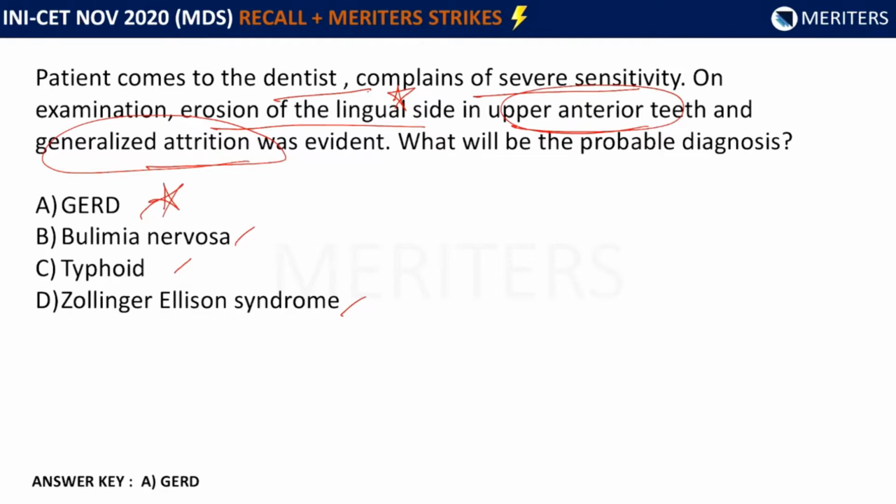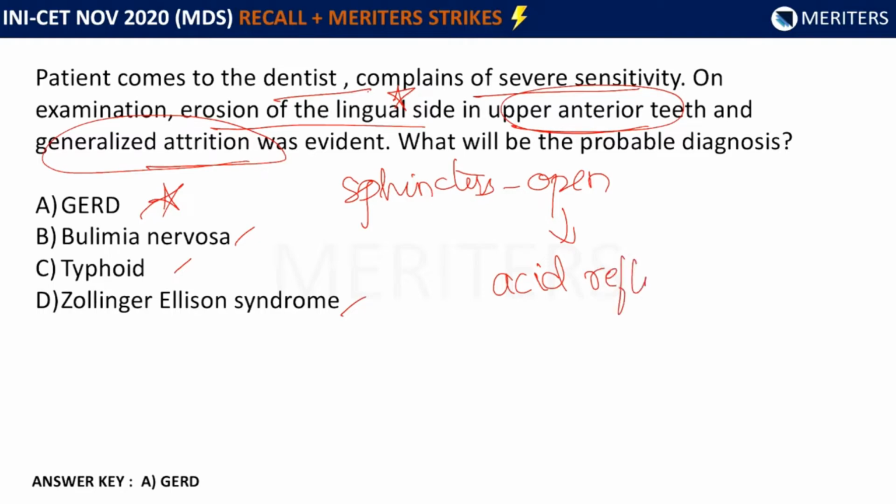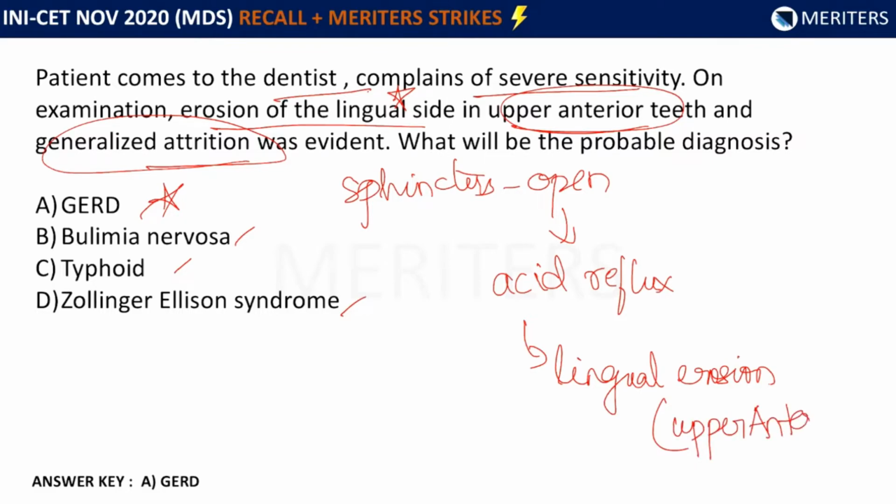Now generally the sphincters are closed. Okay, now in these patients the sphincters are open, so the reflux of the acid from the stomach is there in the oral cavity. Now that leads to the erosion of the teeth on the lingual side. So this is the characteristic clinical presentation of GERD, the erosion on the lingual side and the upper anterior teeth, and generalized attrition may also be there, and severe sensitivity will also be there. So out of all these options, the answer will be GERD here.